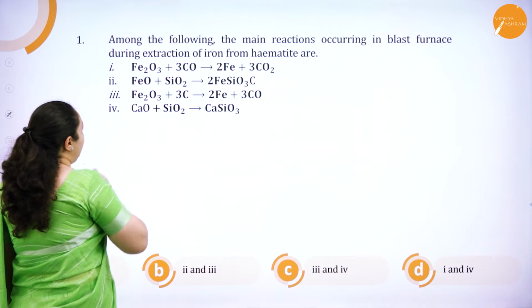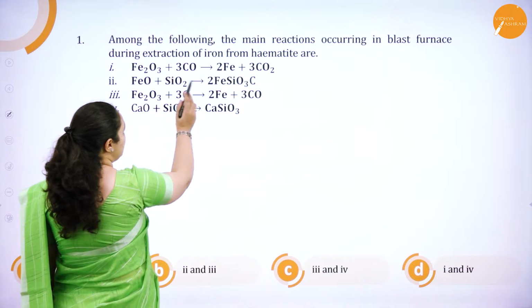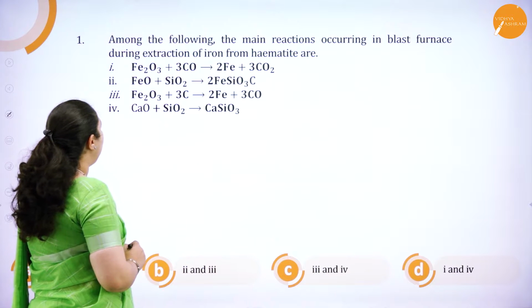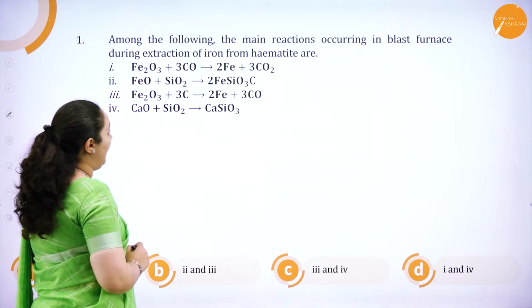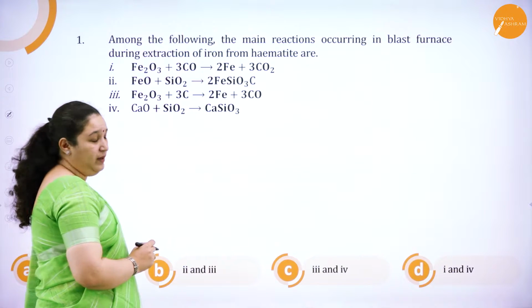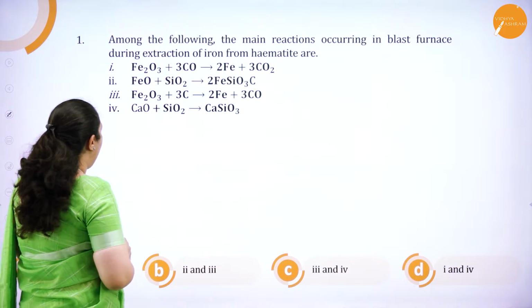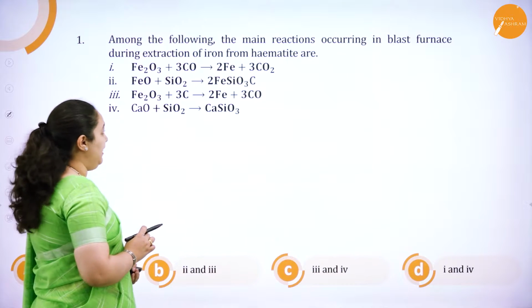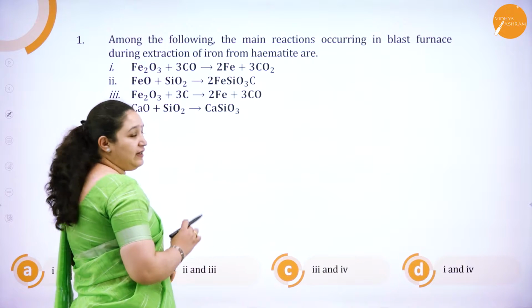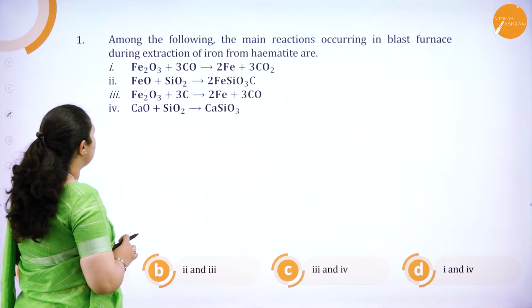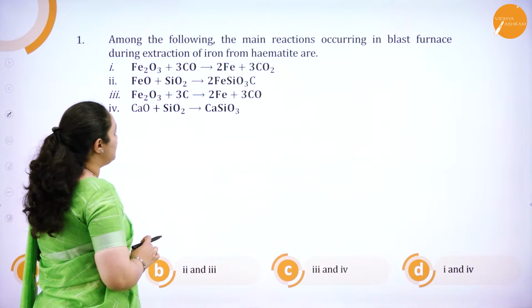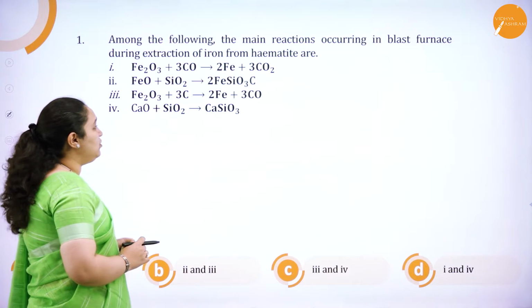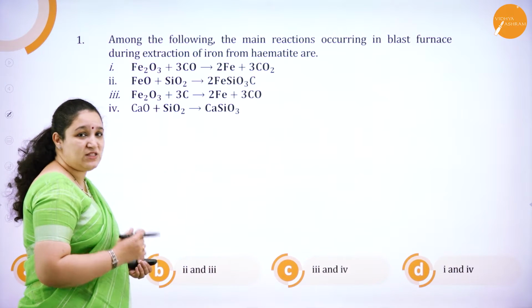First one, we have Fe2O3 reacting with carbon monoxide to give iron and liberating carbon dioxide gas. Second one, FeO plus SiO2 giving FeSiO3. The third is Fe2O3 plus 3 carbon, that is coke, to give iron and liberate carbon monoxide. And the last equation given is calcium oxide with silicon dioxide giving CaSiO3, calcium silicate. So, which do you think will actually happen in the blast furnace?